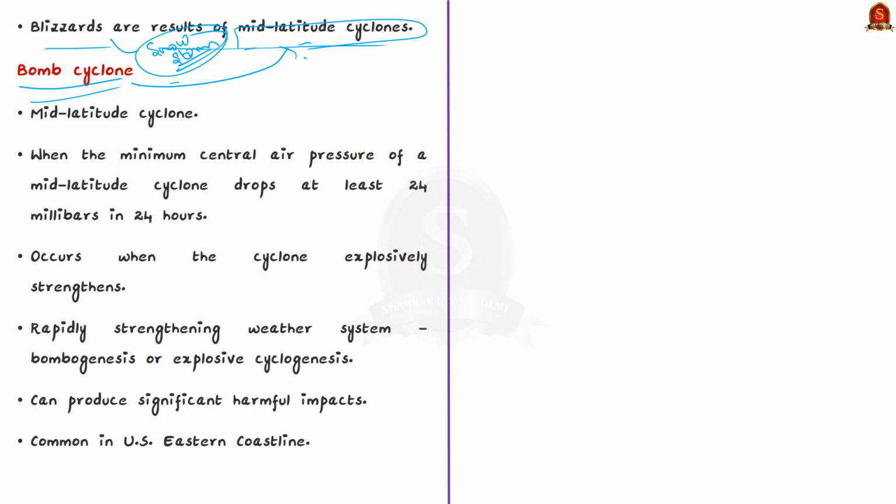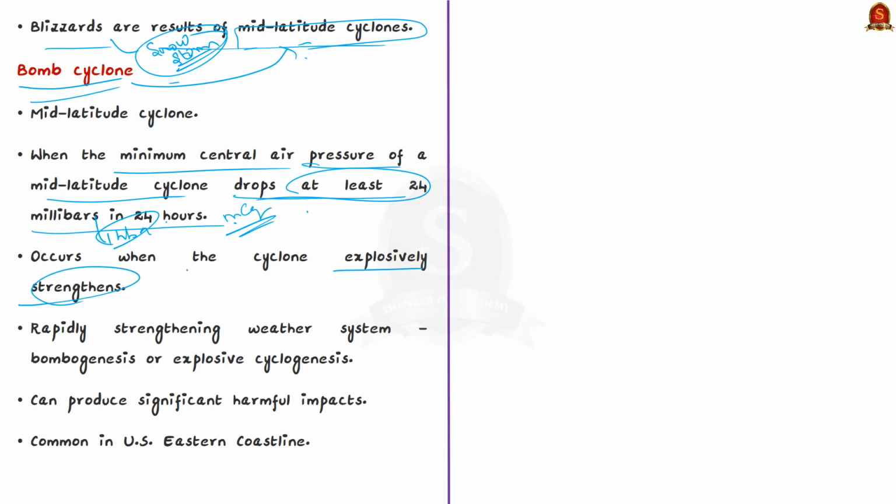But it will be called a bomb cyclone when the minimum central air pressure of a mid-latitude cyclone drops very quickly, that is, drops at least 24 millibars in 24 hours. See, 1 millibar is equal to 1 hPa. So, we can say when minimum central air pressure drops at least 24 hPa in 24 hours, it will create a bomb cyclone. It occurs when the cyclone explosively strengthens or rapidly intensifies.